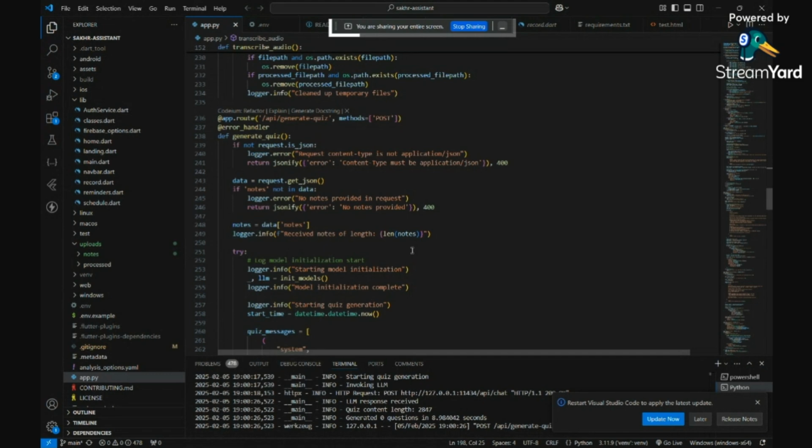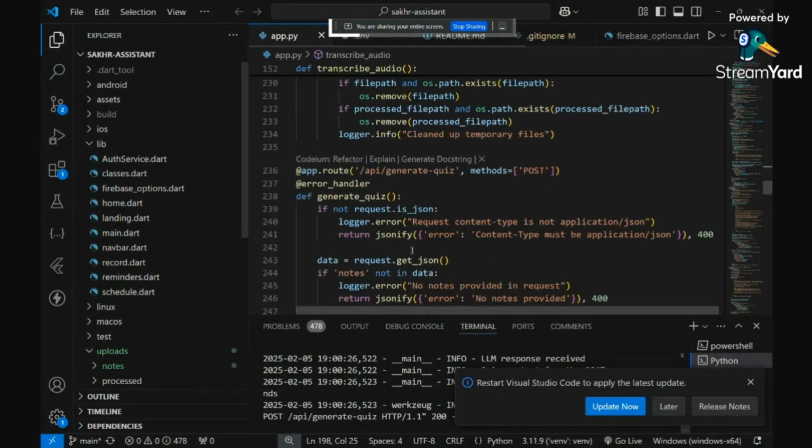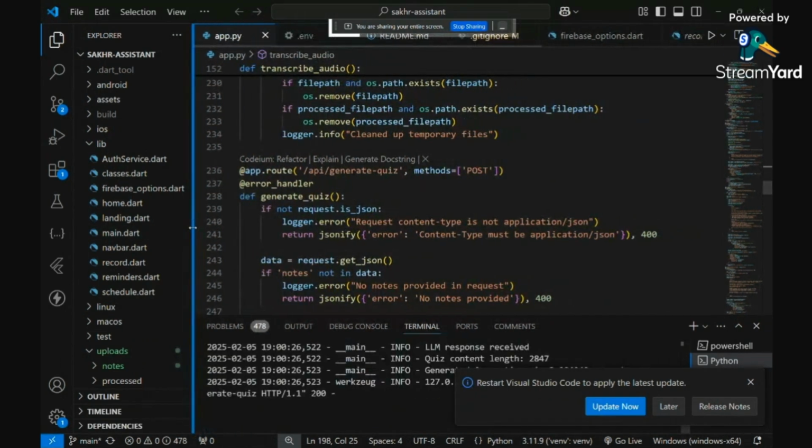I'm not sure how to zoom in using Visual Studio. It's good. Yeah. Okay.